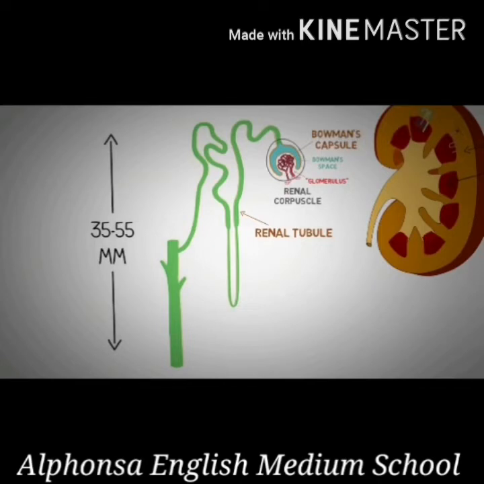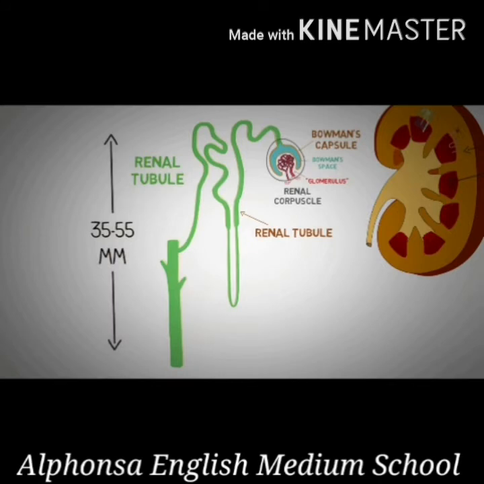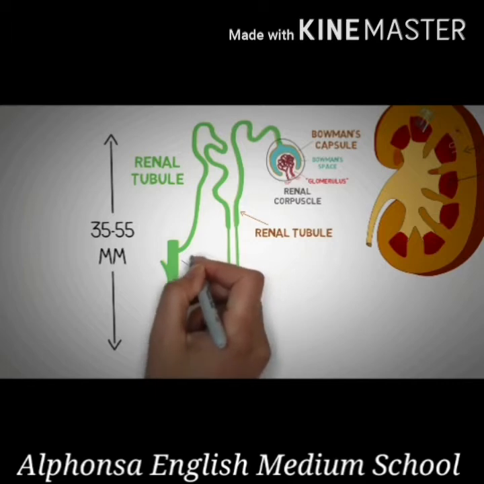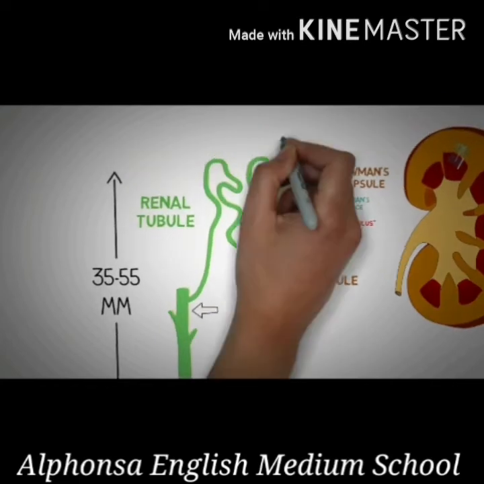Okay, so this was about one end of the nephron. The other end is known as the renal tubule. Now the word tubule just means a small tube, and as you can see, the renal tubule is a long and folded tube-like structure that emerges from the Bowman's capsule at one end and it ends into the duct system of the kidney. The tubule is divided into three main parts based on its function.